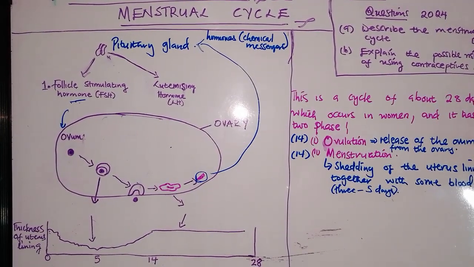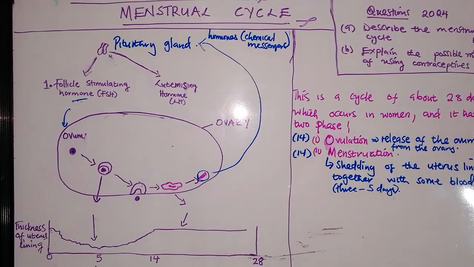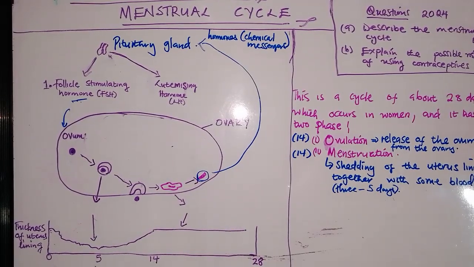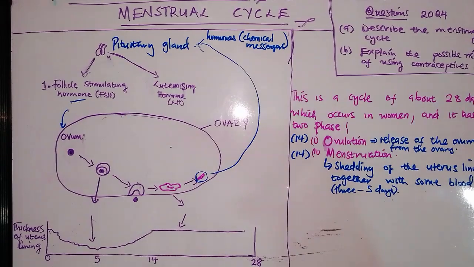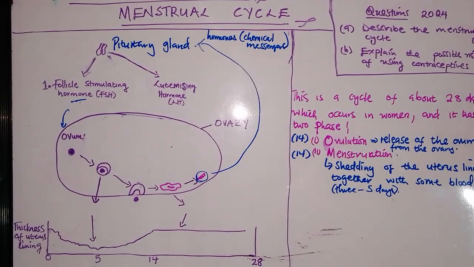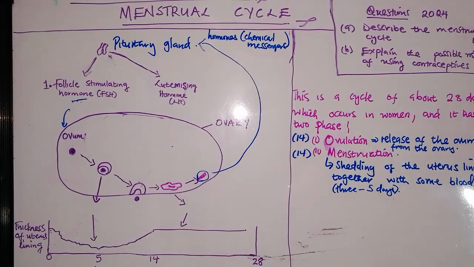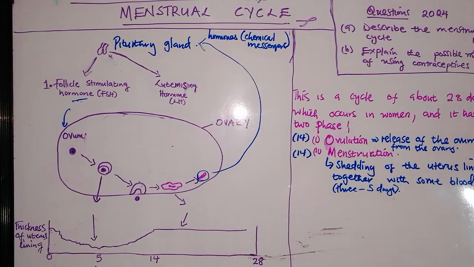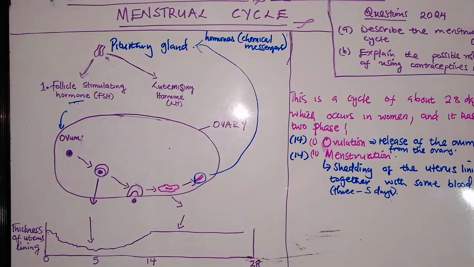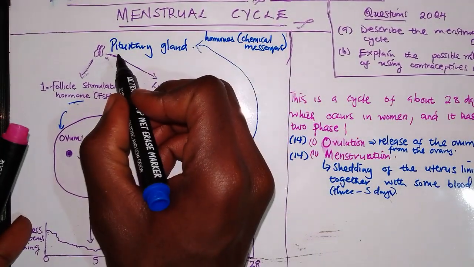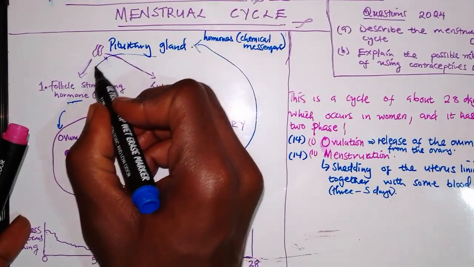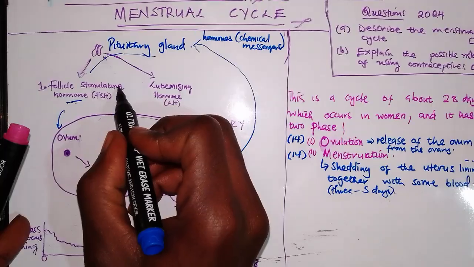So that's the first thing. The pituitary gland produces follicle stimulating hormone, which causes the ripening of the egg in the ovaries by stimulating the development of the Graafian follicles. So the pituitary gland produces follicle stimulating hormone.